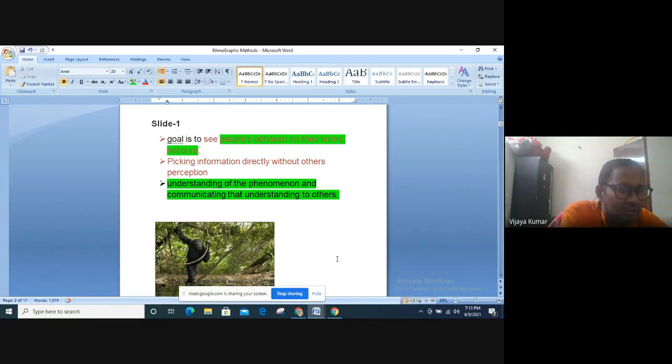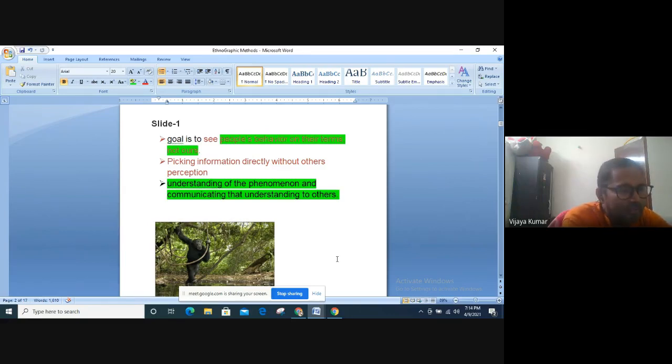So we'll be discussing all these nuances today. What are the ways to do ethnographic research? What are the strategies? What are the data collection procedures? How to analyze those data? But it all boils down to understanding what ethnographic research is. So it's about picking up information directly without others' perceptions. And I mean, it's true, isn't it?